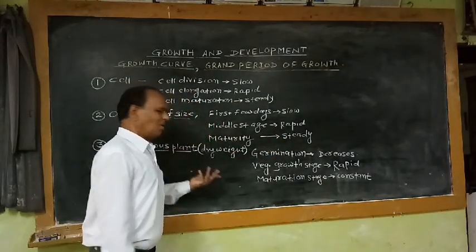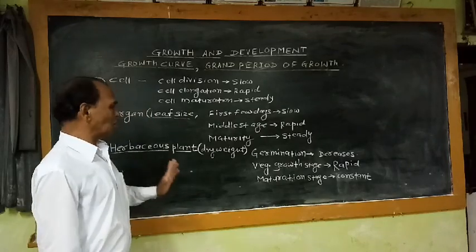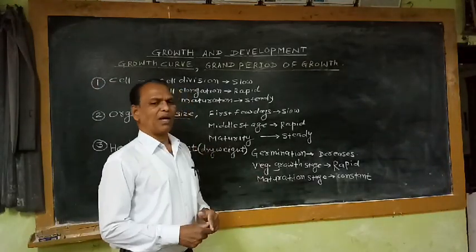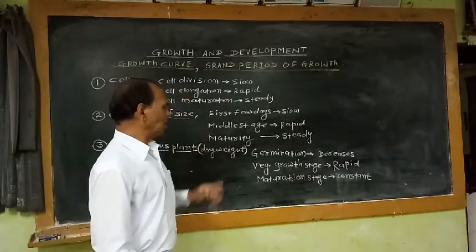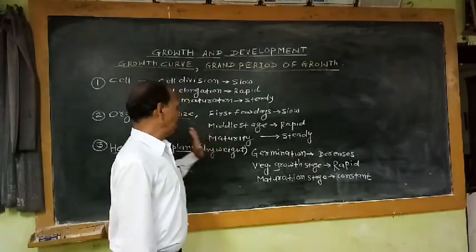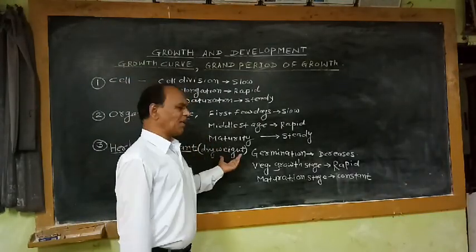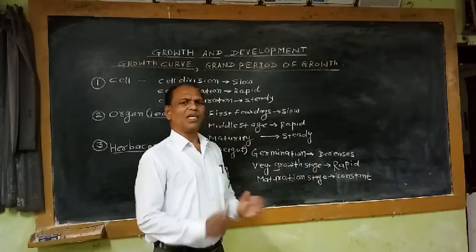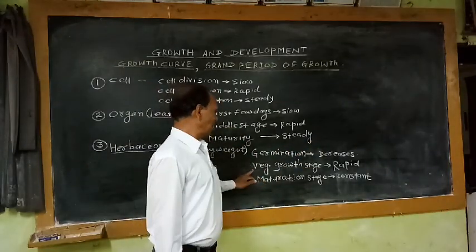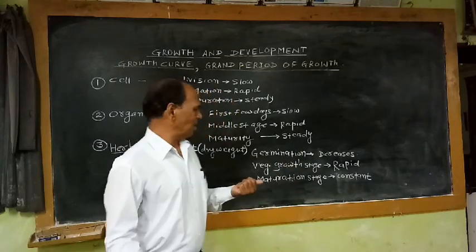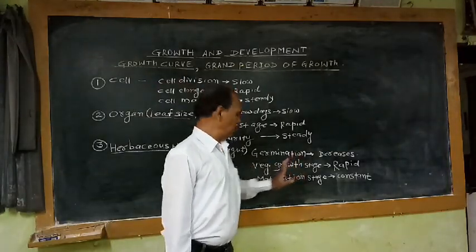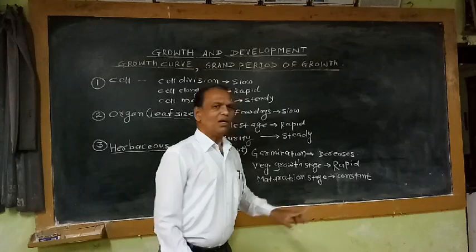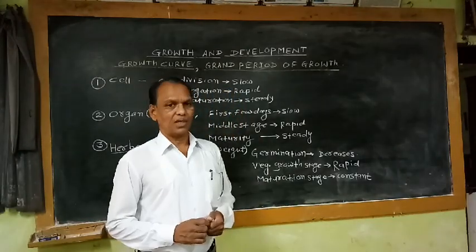So in the herbaceous whole plant also, the parameter which we take for measuring growth in different stages of growth is dry weight. In the germination stage, increase in dry weight is constant or decreases more or less. During vegetative growth, dry weight increases rapidly, and at the maturity stage, dry weight remains constant.